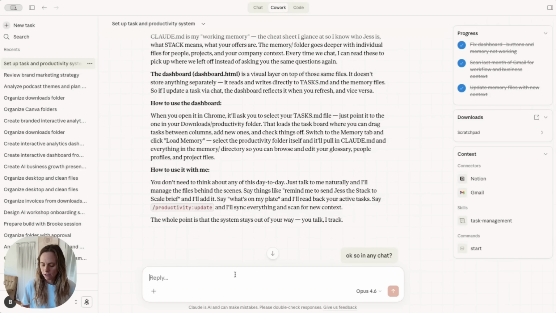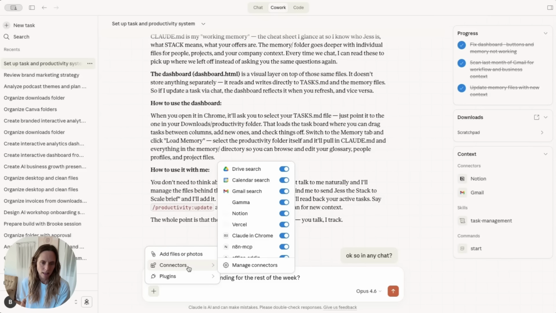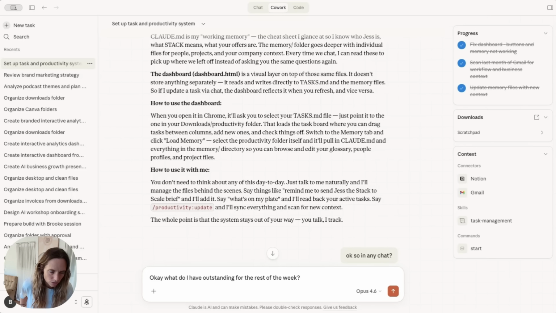So let's just say, okay, what do I have outstanding for the rest of the week? I should probably also connect my calendar here too. Can you please also make sure you are referencing my calendar?